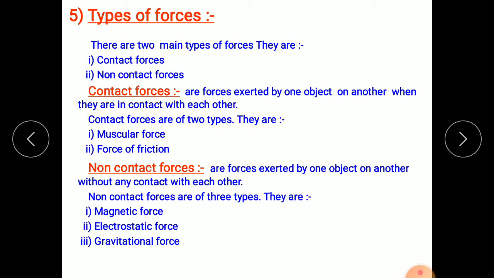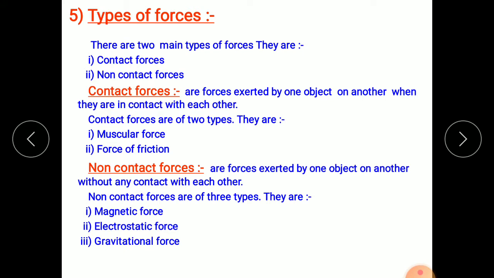So first of all, types of forces. The definition of forces and the effects of forces were discussed earlier in the previous part of this video. Now in this video lesson, we will see the types of forces. There are mainly two types of forces. All the forces we can categorize into two types: one is contact forces and the second is non-contact forces. So let's see what contact forces are.